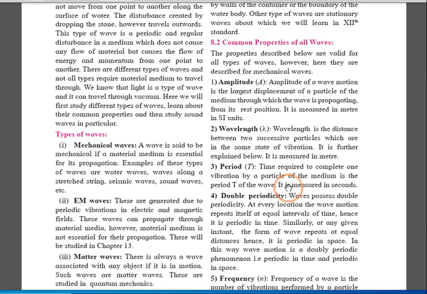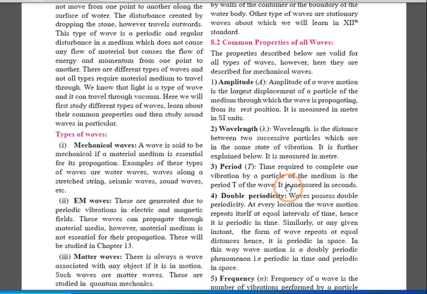As we all know that periodic motion means which repeats itself again and again after interval of time. But here, if with time there is one more term called as the distance or space, then this definition can be converted as if the motion of particle repeats itself again and again with equal interval of time as well as space, then that is called as doubly periodicity of the particle or of the wave.